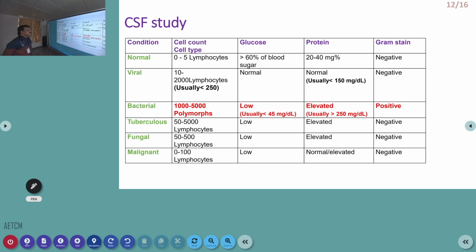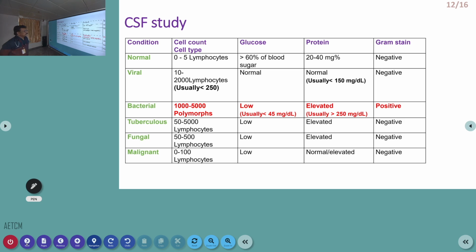Now, CSF study is very, very important in meningitis. It is ideal to do a CSF study before the antibiotics, but unfortunately, in many centers it will not be possible. We have to start the treatment as soon as possible. We should not wait for CSF study to start antibiotics, but if possible, try to do CSF study before antibiotics.